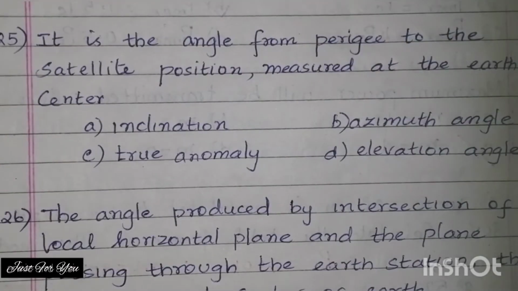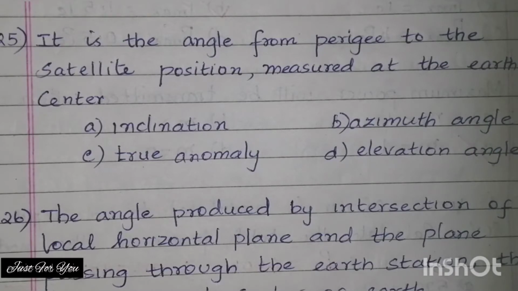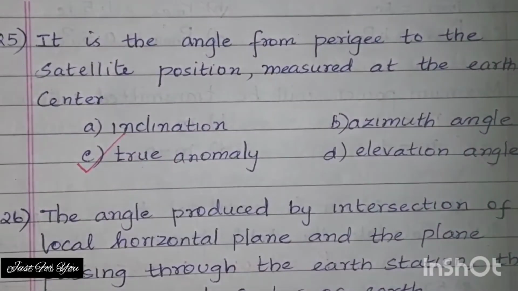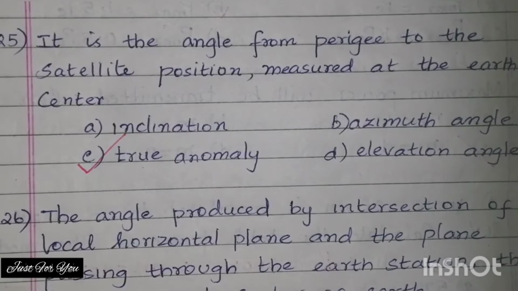Next question. It is the angle from perigee to the satellite position measured at the Earth's center. The options are A, inclination, B, azimuth angle, C, true anomaly, option D, elevation angle. And the answer is true anomaly. So true anomaly is the angle from perigee to the satellite position measured at the Earth's center.